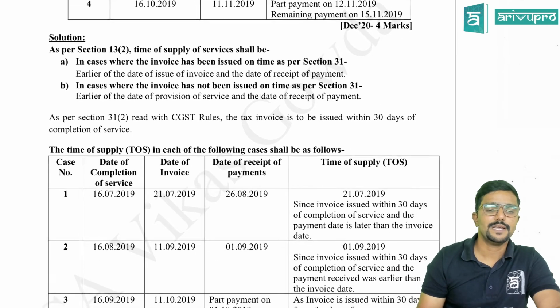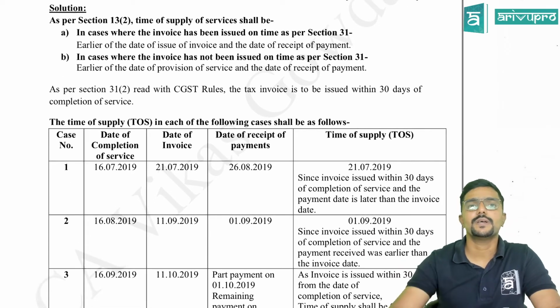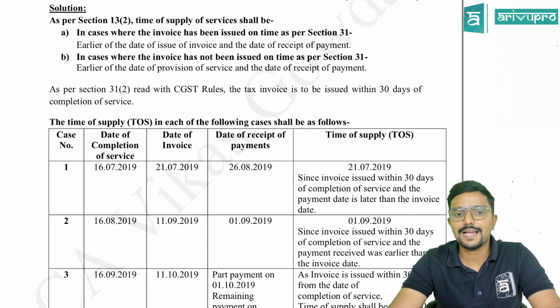Yes, sir. Next, as per section 31.2, read with CGST rules, the tax invoice is to be issued within 30 days of completion of service.